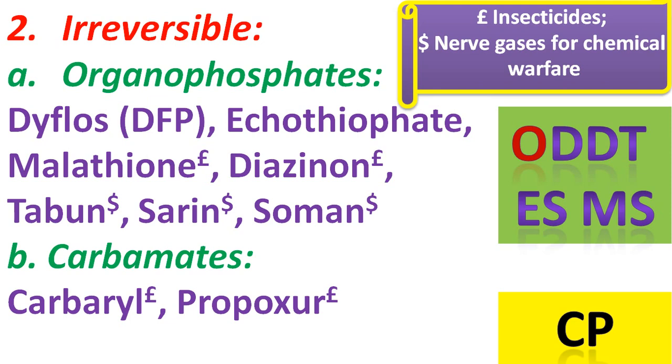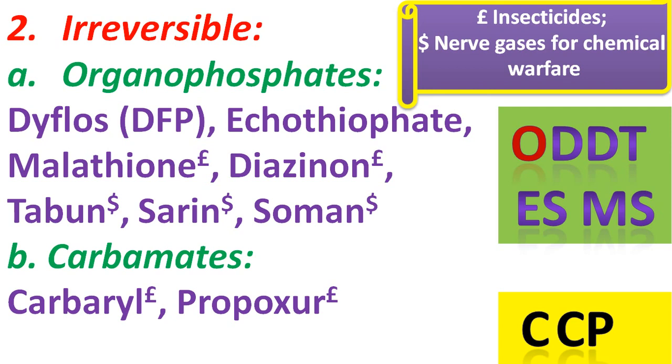So the word became ODDTESMS. So this can be represented as one subclass of irreversible agents. And again in the case of carbamates, the word becomes CCP. So it is very easy to memorize.